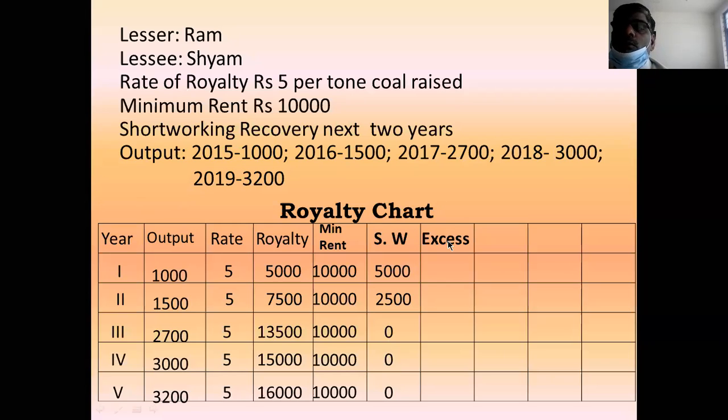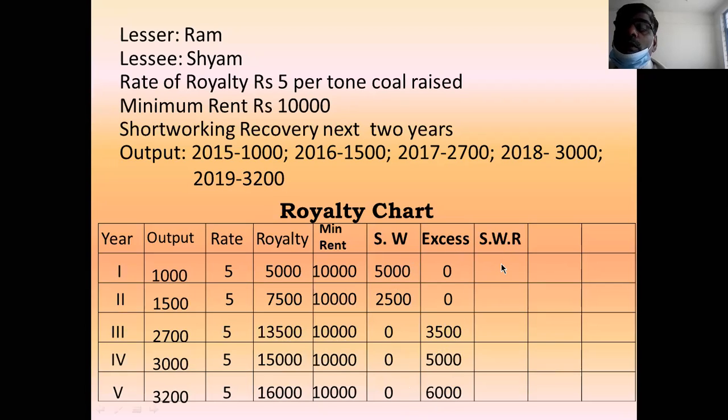Then excess. Once again, you see the excess. How to calculate excess? Excess is equal to royalty minus minimum rent. First year, not possible. Second year, no possibility. Third year, royalty minus minimum rent: 13,500 minus 10,000, 3,500. 15,000 minus 10,000, 5,000. 16,000 minus 10,000, 6,000. Okay. These two equations you remember.